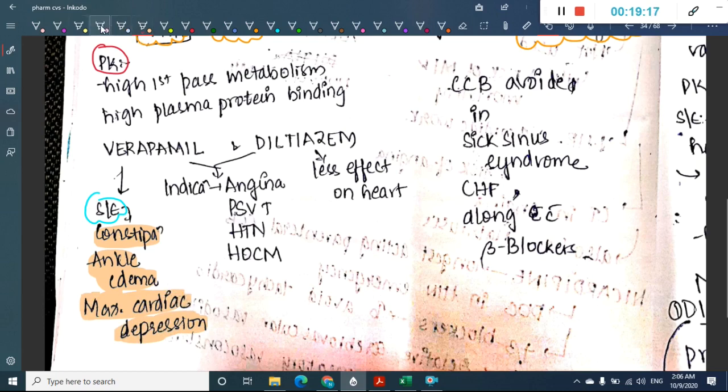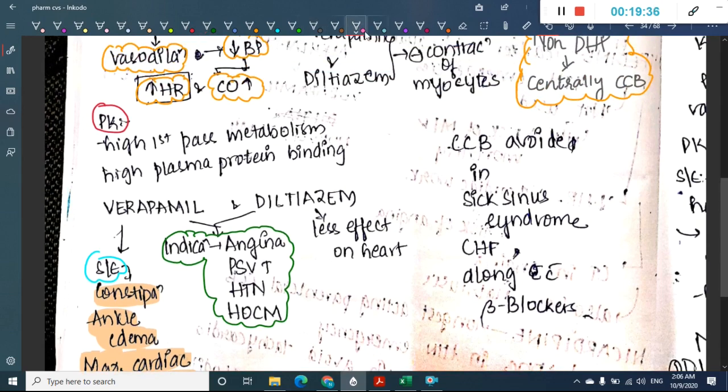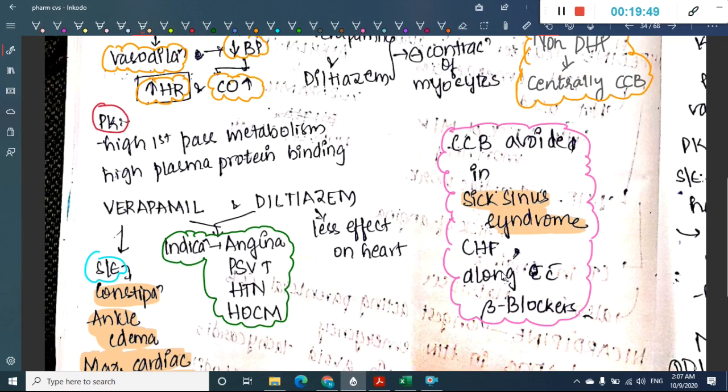Okay, what are the indications of verapamil and diltiazem? You can use verapamil or diltiazem in angina and paroxysmal supraventricular tachycardia. You can use it in hypertension and hypertrophic obstructive cardiomyopathy. Okay, then these calcium channel blockers should be avoided in sick sinus syndrome or congestive heart failure, and they should also be avoided along with beta blockers. So this is important.